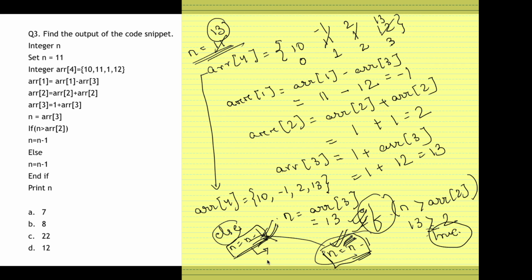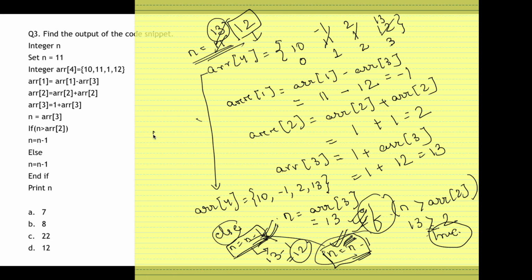So n is now 13, so 13 minus 1, n's value is 12. Okay, so now n's value got changed to 12. Now print n. Okay, so the output will be option D, that is 12. Okay, I hope I am clear with this. So whenever the if condition is there and the else condition is there and both have the same set of code within them, it doesn't matter whether you have to satisfy this condition or not.